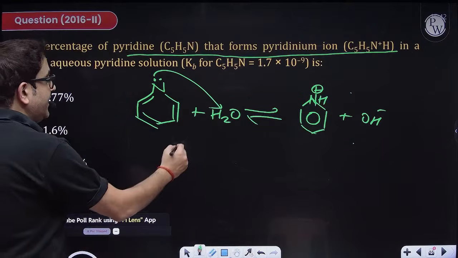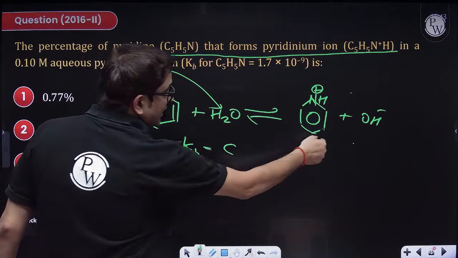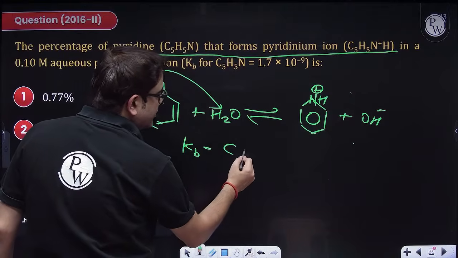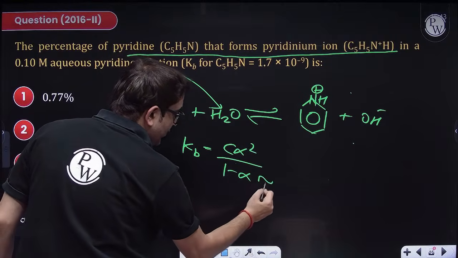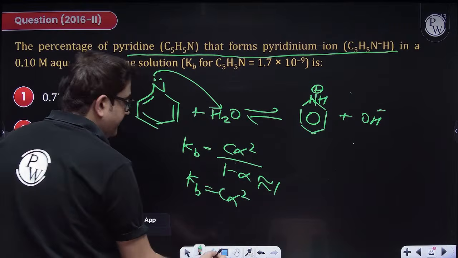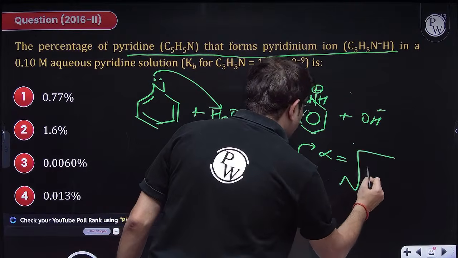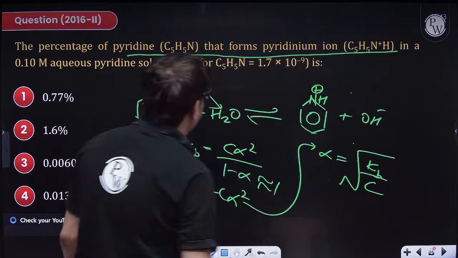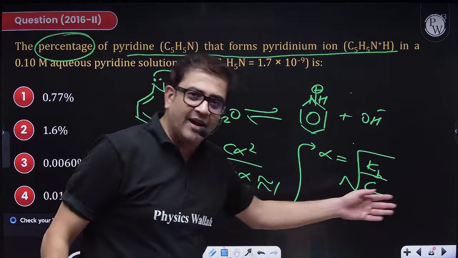So for a weak base, Kb is nothing but C square alpha square upon C into 1 minus alpha, which is C alpha square upon 1 minus alpha. I am approximating 1 minus alpha as 1. So simply, Kb is C alpha squared. Now alpha will be under root of Kb upon C, because alpha is the fraction dissociated. I'll just multiply it by 100 for the percentage.